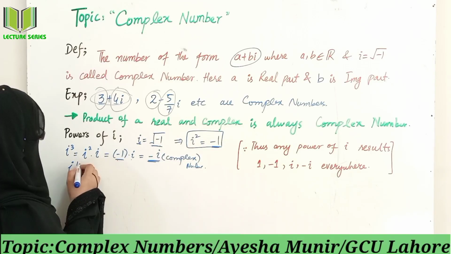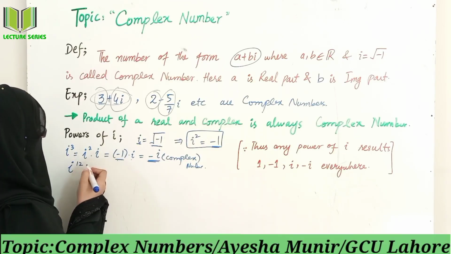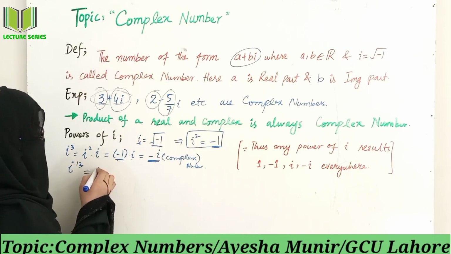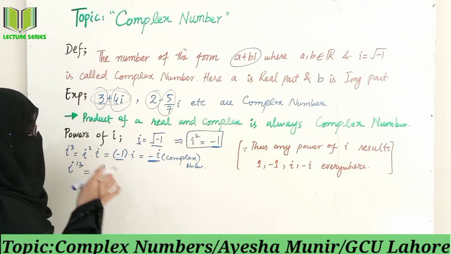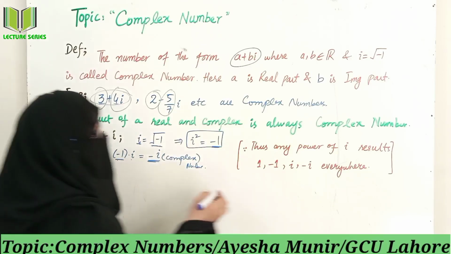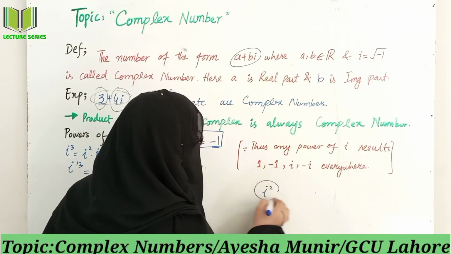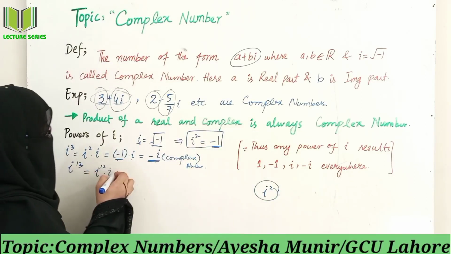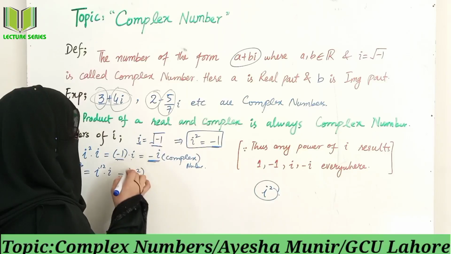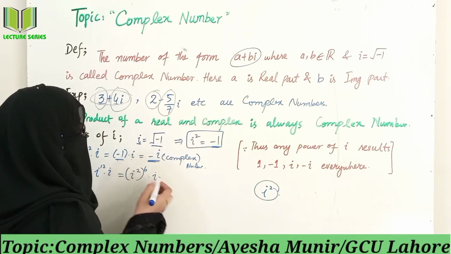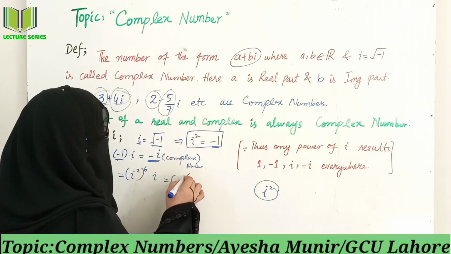Iota raised to any power, like 12, 13. Iota 13 can be written as iota 12 into iota. We want to break this power in such a way that we get the square of iota. As you know, iota square is equal to what? Minus 1. So iota 12 can be written as iota square raised to power 6, and this is iota square, which is minus 1, raised to power 6.